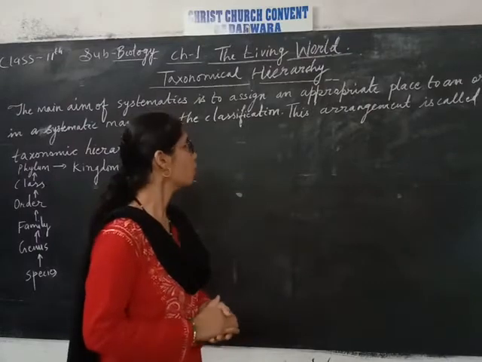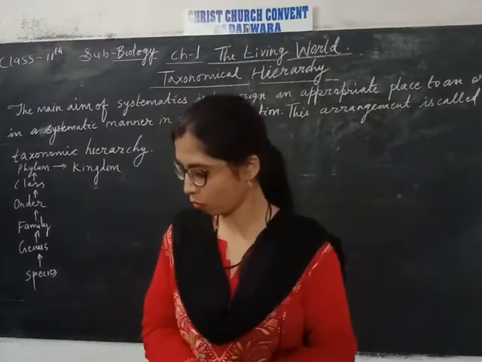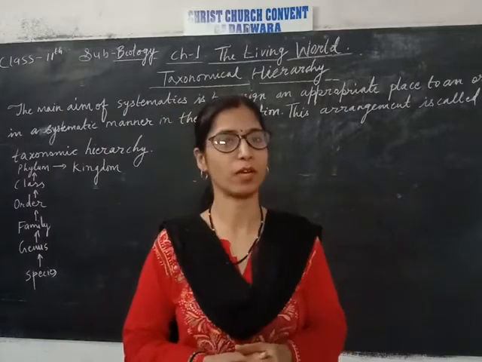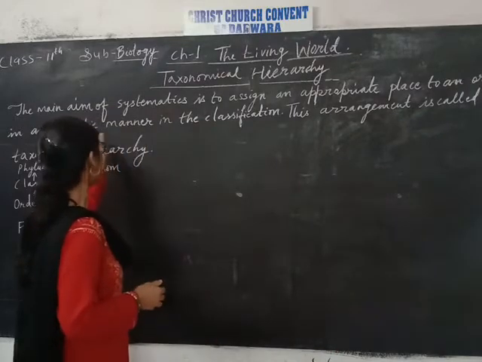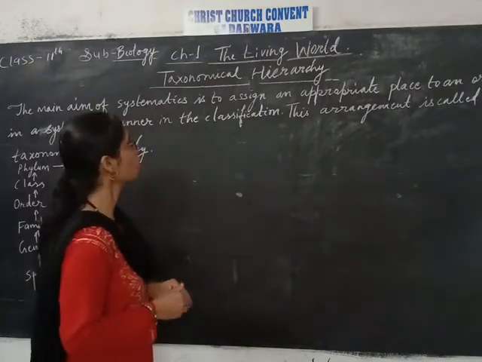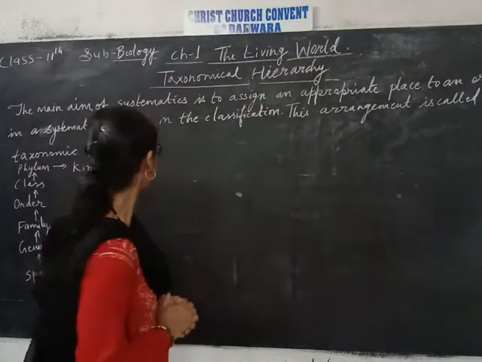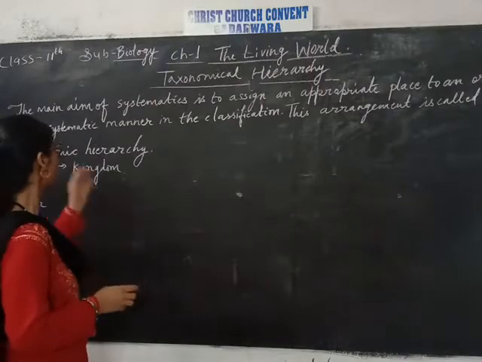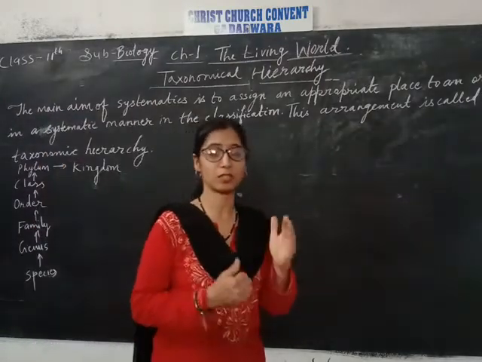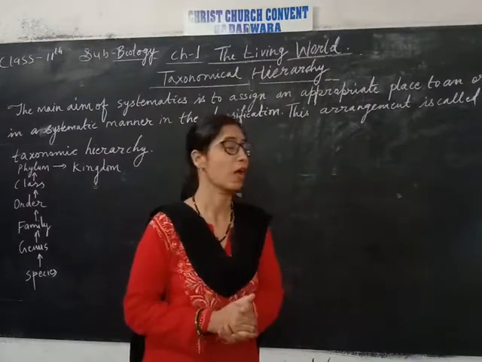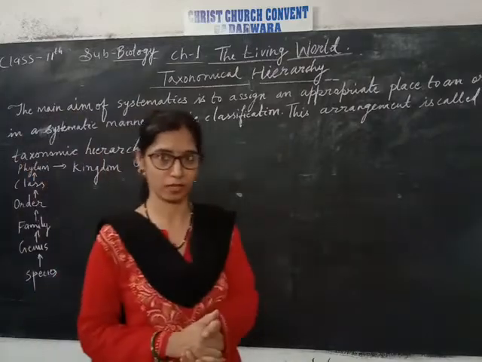And now we are talking about the taxonomical hierarchy. Okay, what is taxonomical hierarchy? So look at this. The main aim of systematics is to assign an appropriate place to an organism in a systematic manner. So this is for the classification, and this arrangement is called taxonomical hierarchy.